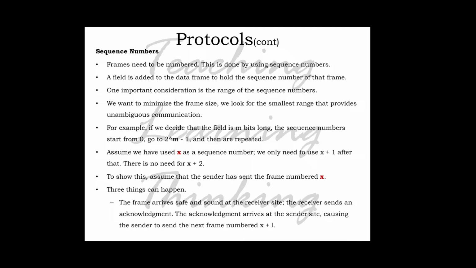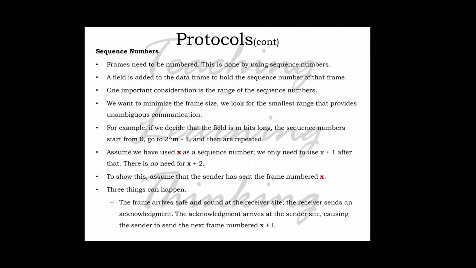Also, we assume that if x is used as a sequence number, we only use x plus 1 after that. There is no x plus 2.